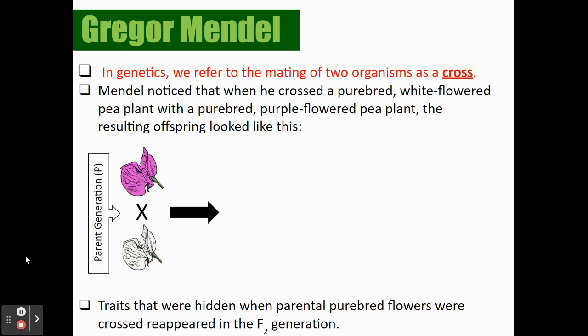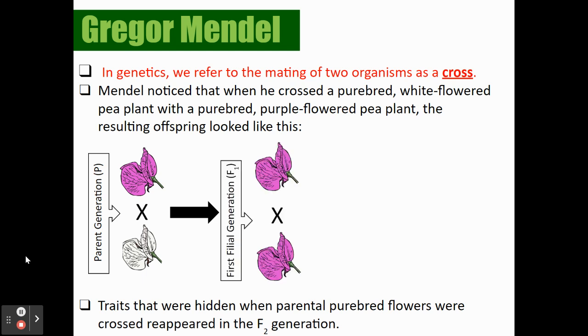All right, so in genetics, we refer to mating 2 organisms as a cross. So we're going to cross these things. So Mendel noticed that when he crossed a purebred, and we'll talk about what that word means, white flower, with a purebred purple flower, the generation that they made looked like this. So we have our parental generation, that's known as our P generation.